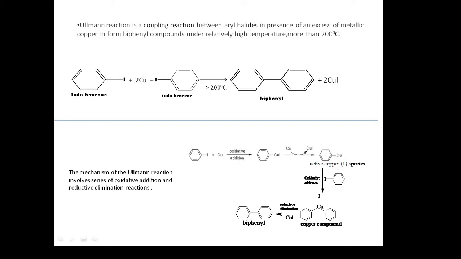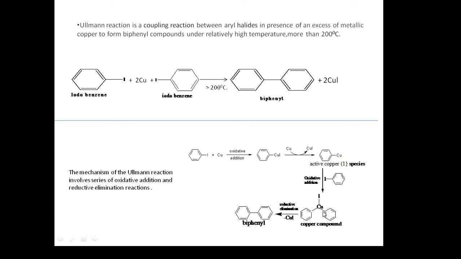Again it reacts with the copper metal to give a species called active copper species, where copper is in the +1 state. Now again another oxidative addition takes place here with another molecule of iodobenzene to give a compound of copper which has the structure given here. Copper is in the +1 state, and in the product it is in the +3 state. That is why it is called oxidative addition, where iodobenzene is added.